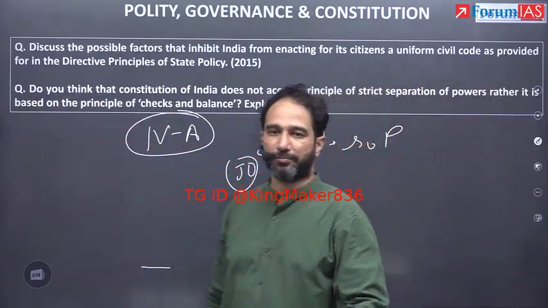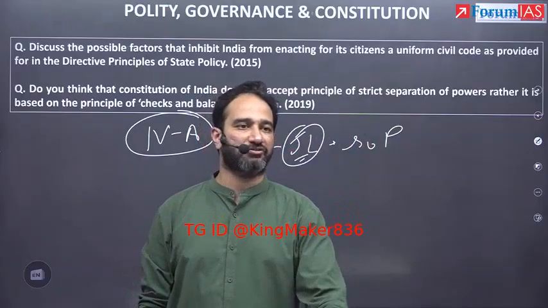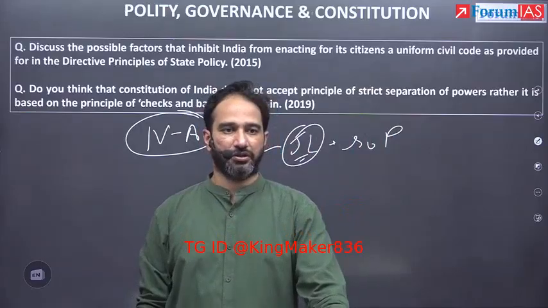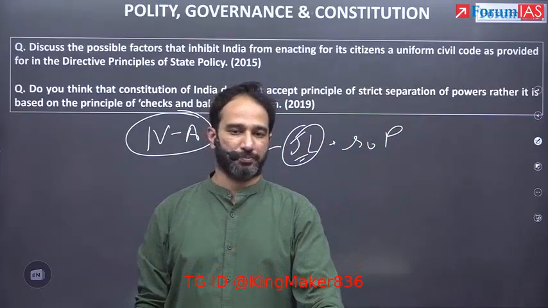So there's one small comparative that you end up writing. The US, France, none of these countries have fundamental duties. The only liberal democracy that has a concept of duties is Japan.